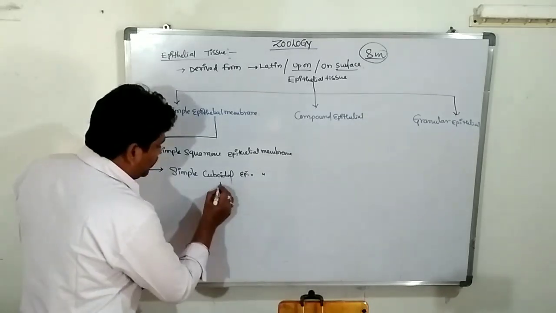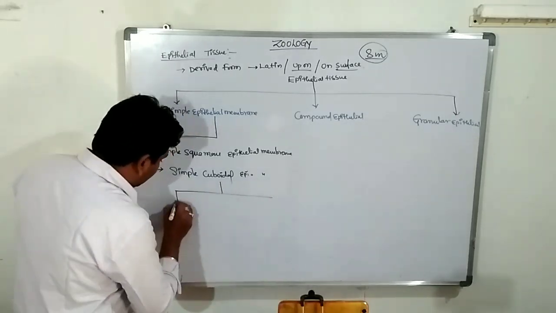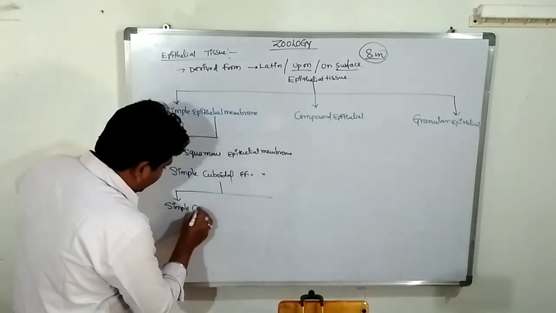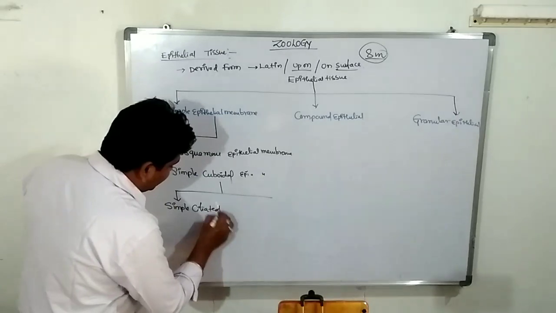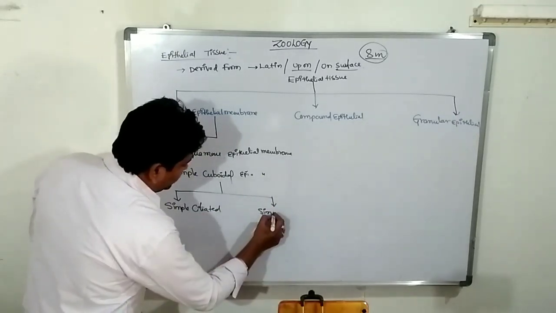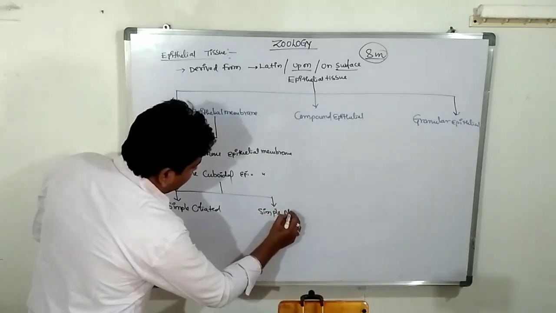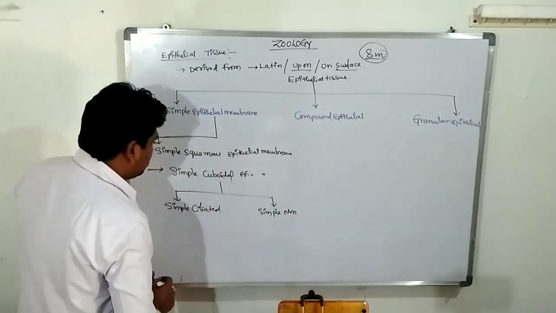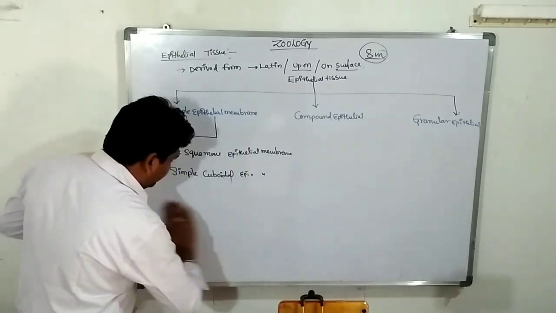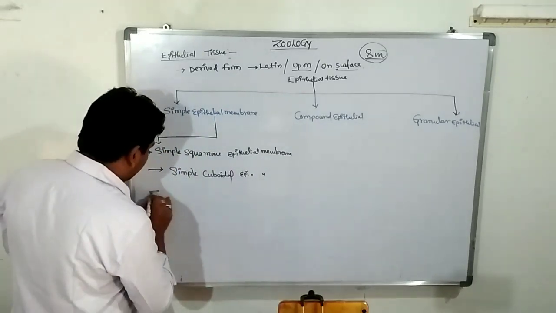Next, the simple cuboidal is further divided into two types. What are they? Simple ciliated and simple non-ciliated. Sorry, simple epithelial: simple squamous, simple cuboidal, and simple columnar.